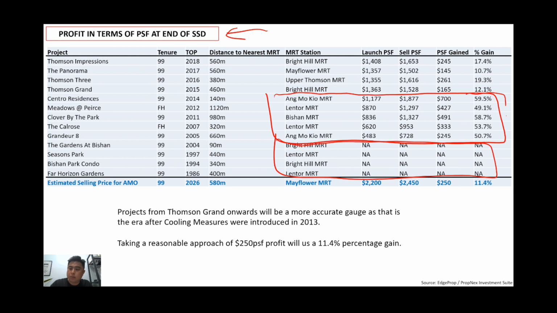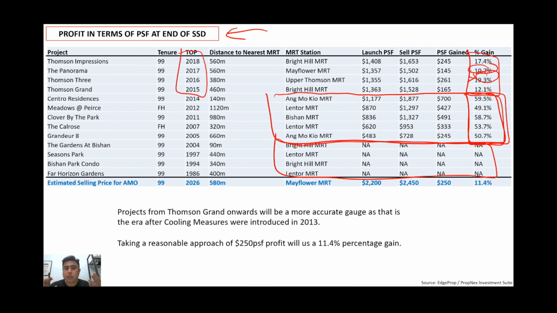And then you look at this number here, it's really amazing. People who bought properties long ago, this is the type of profit that they were looking at. But gone were the days lah. Nowadays you don't see this type of numbers anymore because our government does not want property prices to go up so quickly. That's the reason why they implemented cooling measures, and this is the type of gain that we're looking at and expecting. And these were projects that were launched all after cooling measures were implemented. So for now, generally speaking, we'll be looking at around 10% to around 20%.